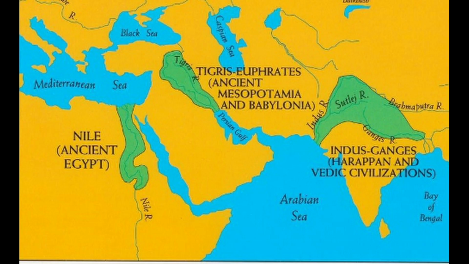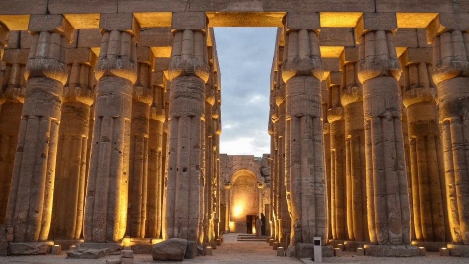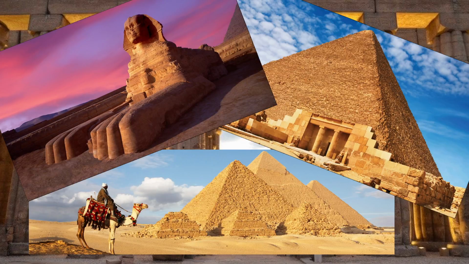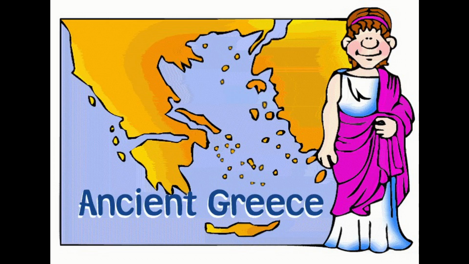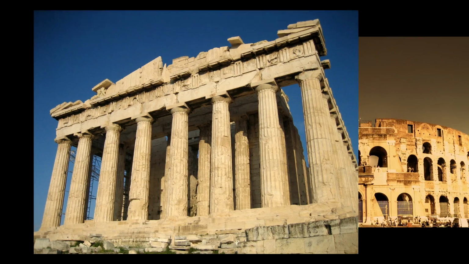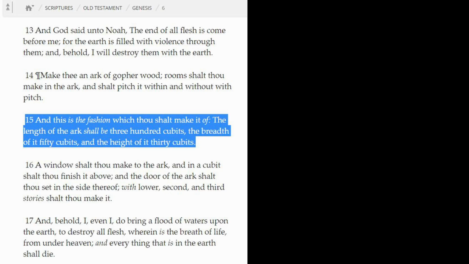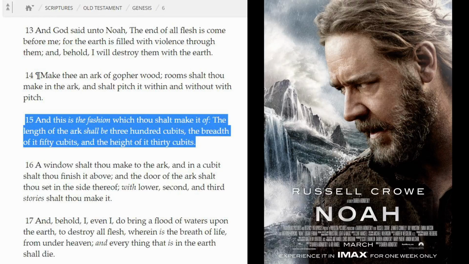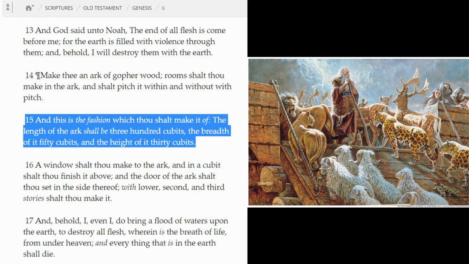This makes sense. Do you think those guys would have been able to build these buildings without a good system of measurement? The ancient Greeks are also known for having a good measuring system, which likely helped them with some of these structures. One of the earliest known units of measurement was the cubit. We see it mentioned in the Bible when Noah was given instructions on how to build an ark.